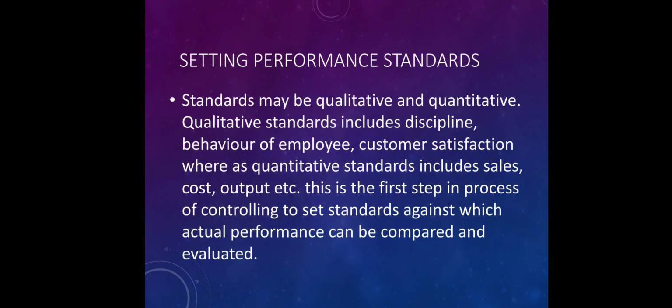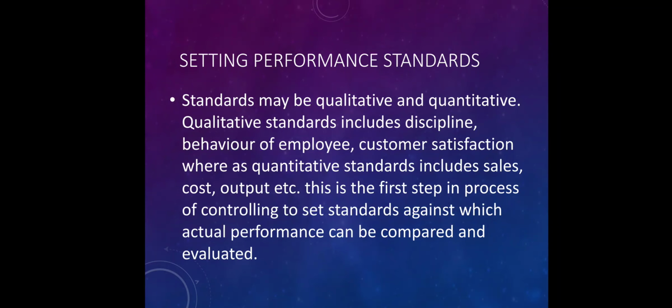The first step in the controlling process is setting up of performance standard with which we can compare the actual performance in the organization. Such standards can be qualitative and quantitative, depending upon the situation and the controlling system you are adopting. Qualitative standards include discipline, behavior of employees, customer satisfaction, whereas quantitative standards include sales, cost, output, etc.